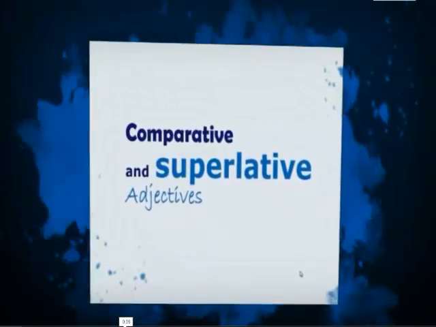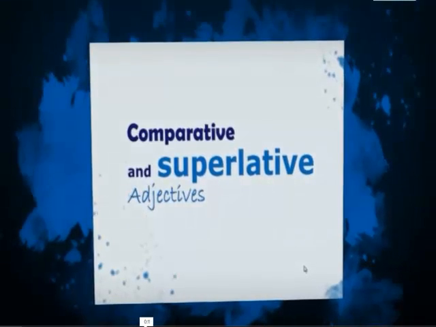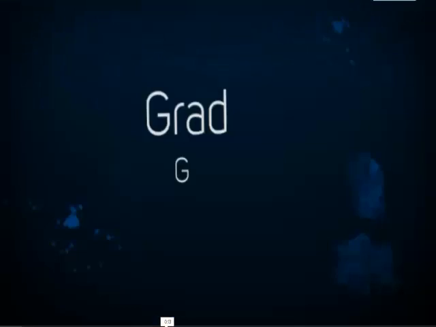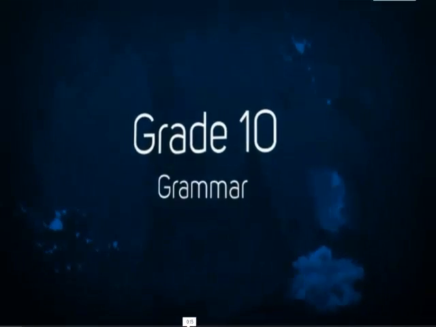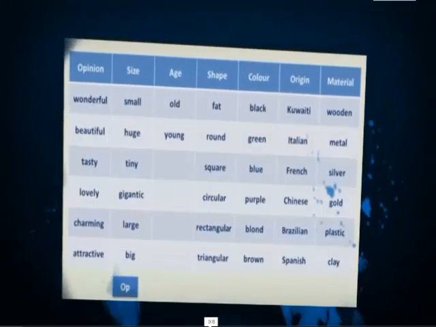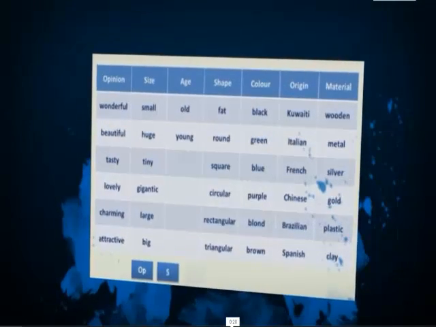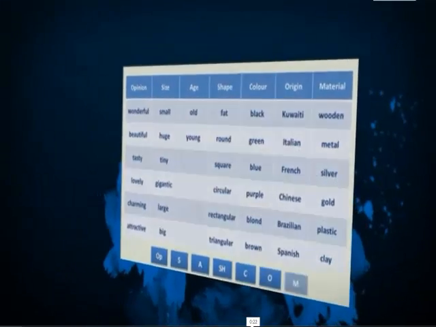In this lesson we're going to learn how to form the comparative and superlative forms of adjectives. And the acronym is OP/COM.